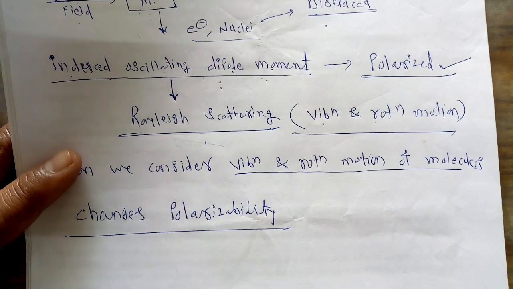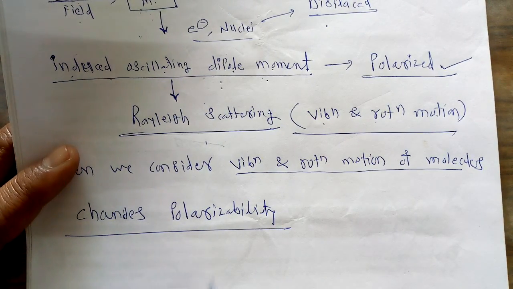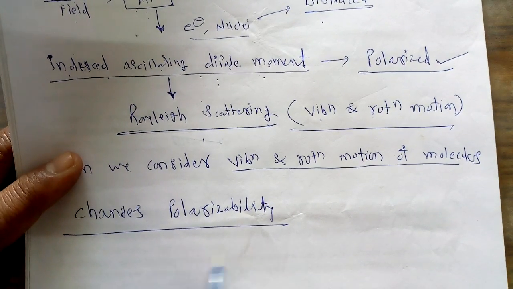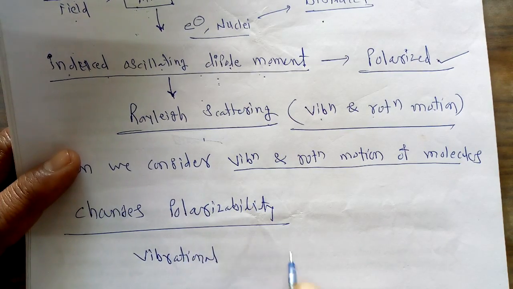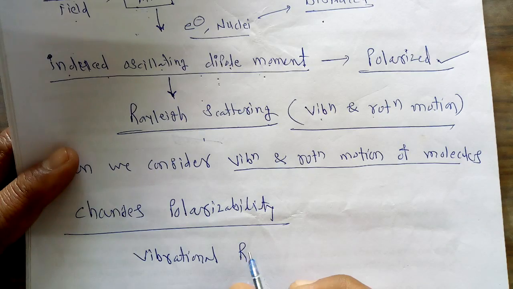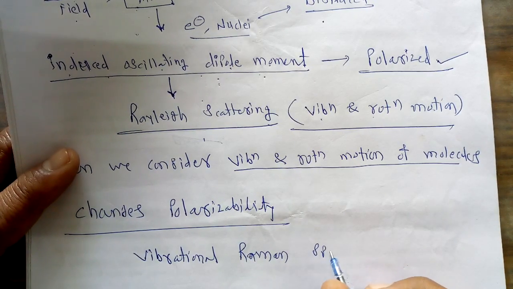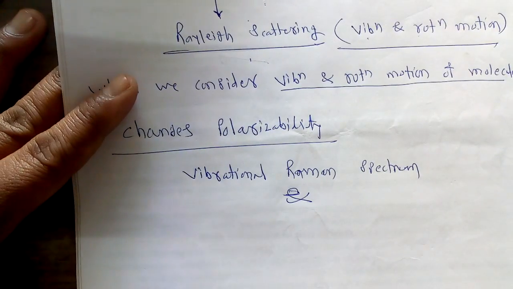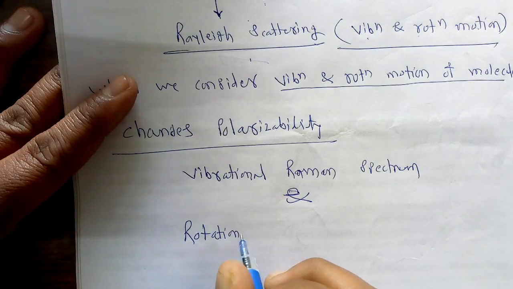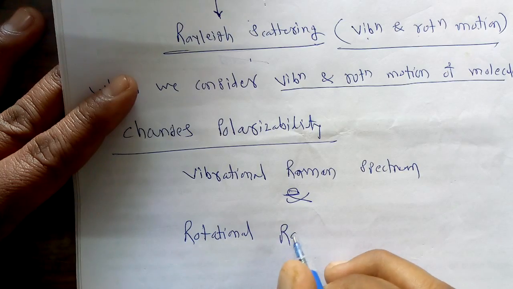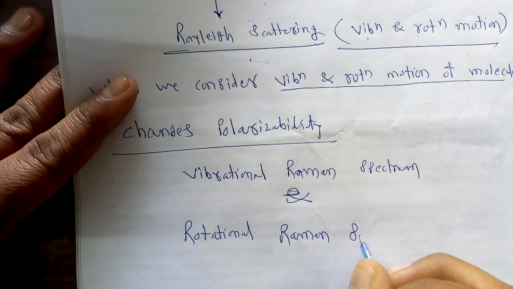We get two types of spectrum. Due to such changes in polarizability, we get two types of changes. One is called the vibrational Raman spectrum, and the second is called the rotational Raman spectrum.